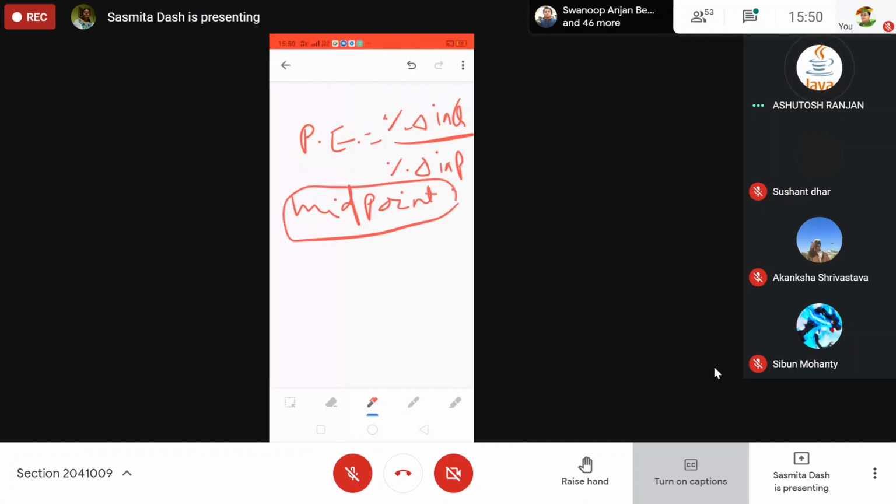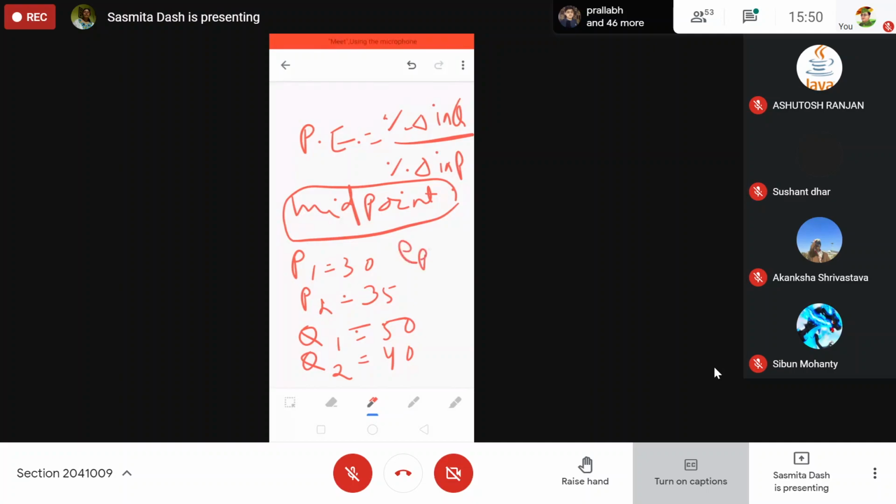Okay, by the midpoint method, P1 is 30, P2 is 35, Q1 is 50, Q2 is 40. How much is EP? Minus 1.44, or the mod of 1.44.